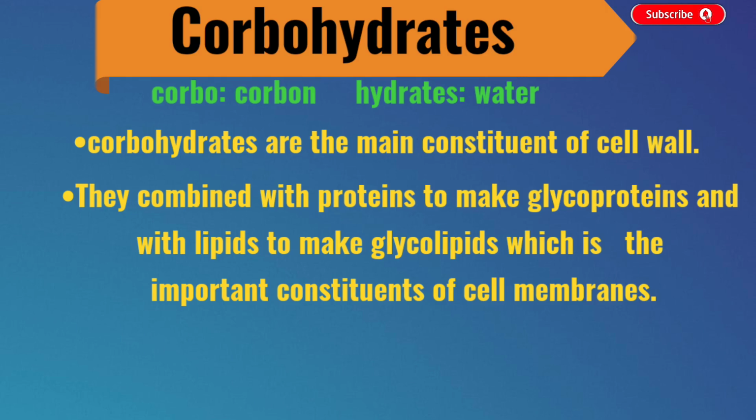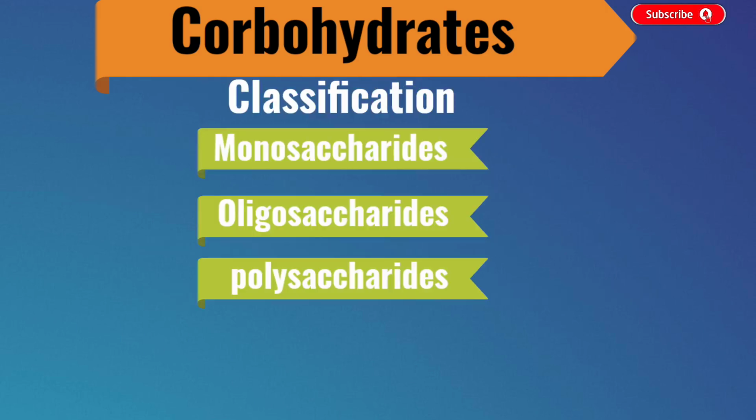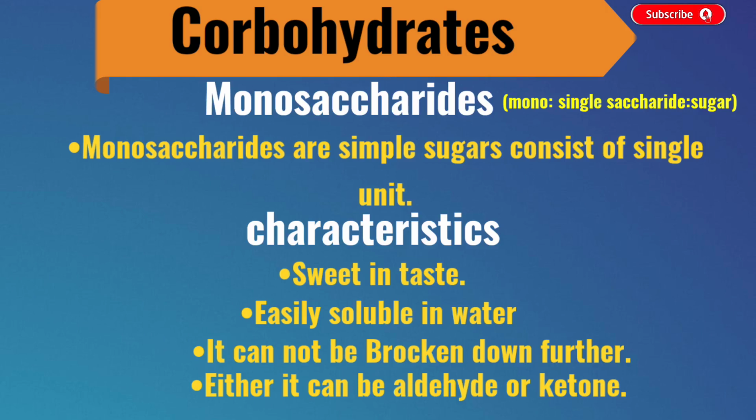Now we are going to see the classification of carbohydrates, which are classified into monosaccharides, oligosaccharides and polysaccharides. Let's talk about them one by one. First of all, we have monosaccharides. Monosaccharides are simple sugars consisting of a single unit. Let's talk about their characteristics.